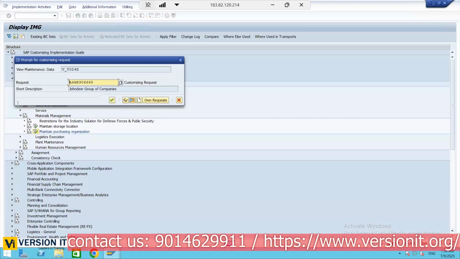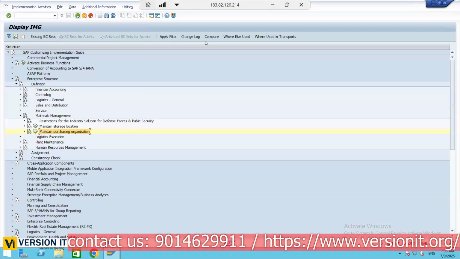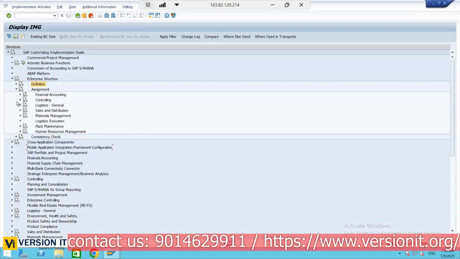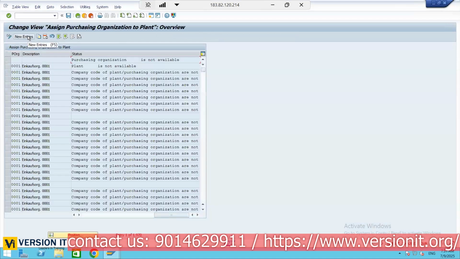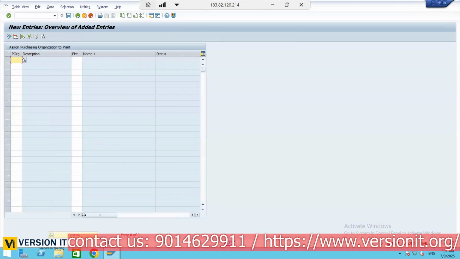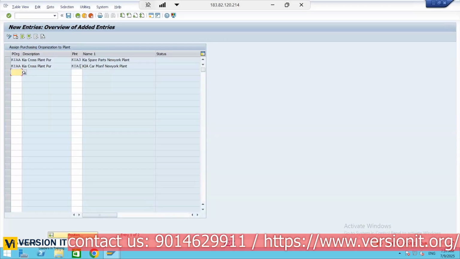Let me update this or else we will forget. Come back, so let us assign that. Under the assignment, materials management, here assign purchase organization to plant. Now go to new entries. So now I have a purchase organization called KIAA, which is a cross plant purchase organization responsible to procure material for KIA3 plant. The same purchase organization is responsible to procure for another plant. See, multiple plants.